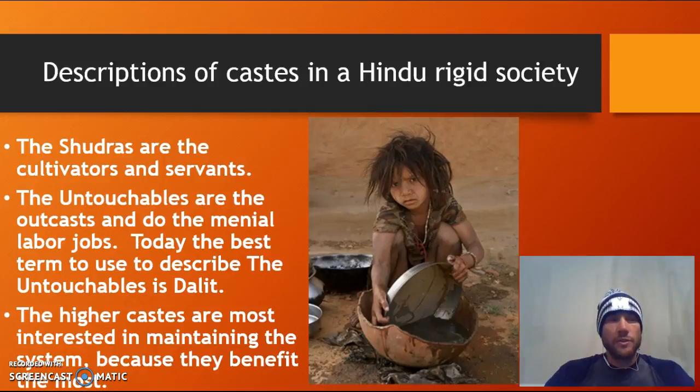And as we move on, we go to the Shudras. These were the cultivators and the servants. These were your working class people. These were your hardworking individuals within society. So this was your largest group. And then the last group were called the untouchables, very much like the underclass in America today, very much outside of the system, because they're really perceived in a very negative light. Today, the term that you'd want to use to describe the untouchables would be Dalit. The higher castes are most interested, of course, in maintaining the system, because they're the ones that benefit the most from this system in a rigid society, specifically a Hindu rigid society.